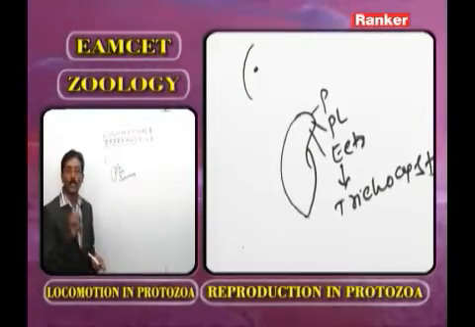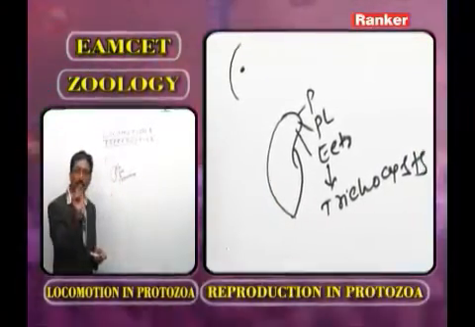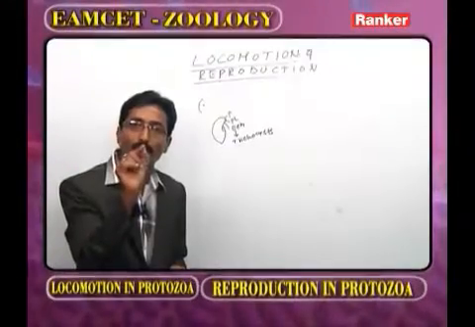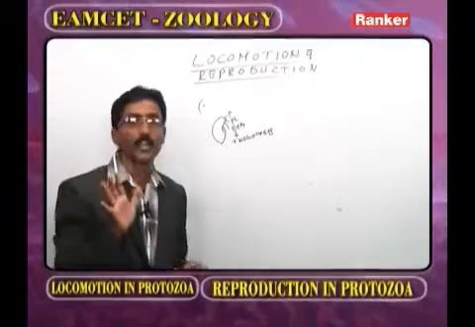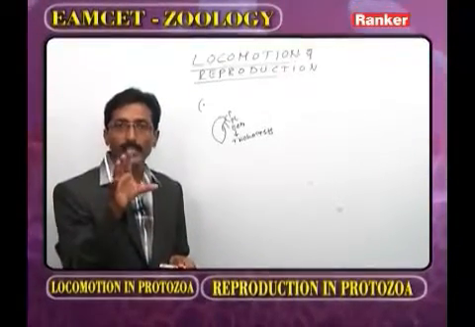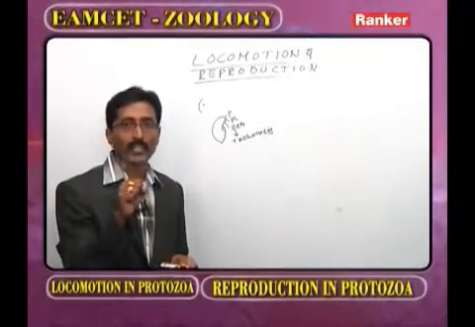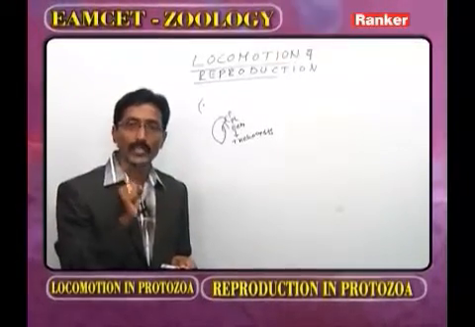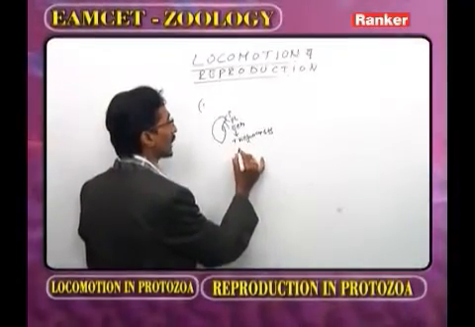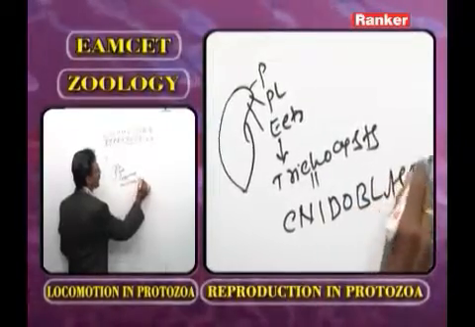Here the student gets a small doubt. Paramecium is a unicellular organism. In the body of a unicellular organism, the trichocyst is a part. It is not a cell. It is a part of the cell. What is the function of the trichocyst? It helps in attachment as well as in protection as well as in food collection. Now the trichocyst is compared to the nematoblast cell, which we discussed.